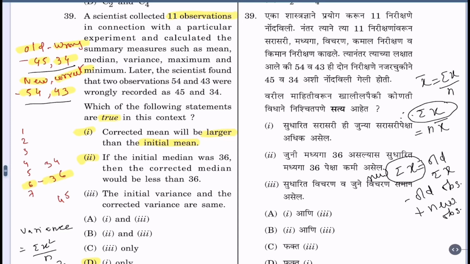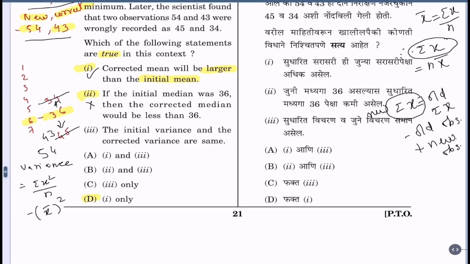Old observations are 34 and 45. So 34 will be below 36 and 45 will be above. Now we don't want them. The new observations added are 43 and 54, which are above the median. So median can be the same or more. So this option is not true.